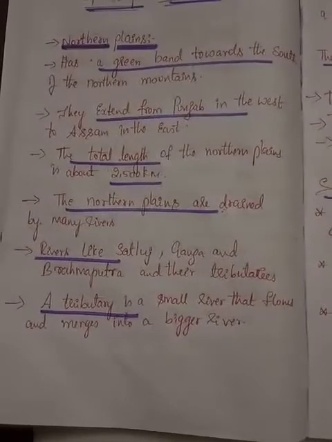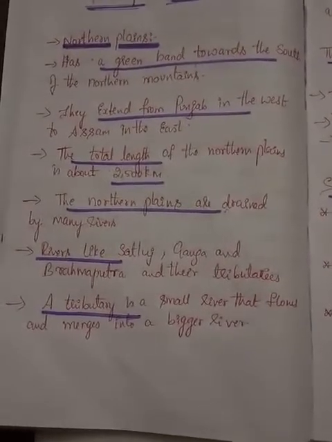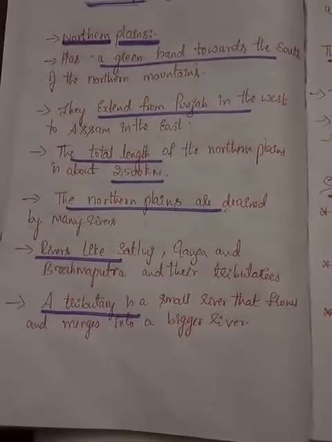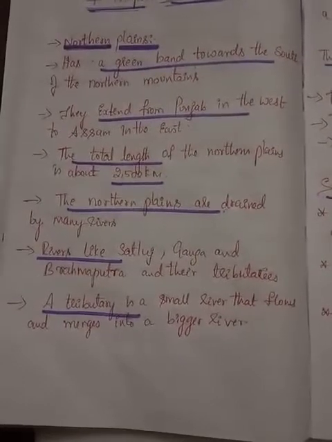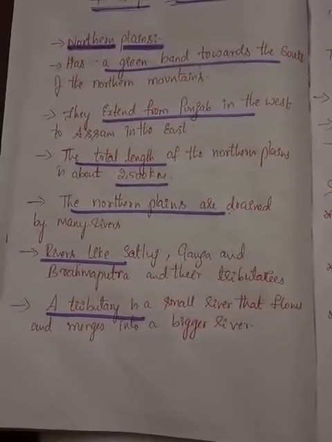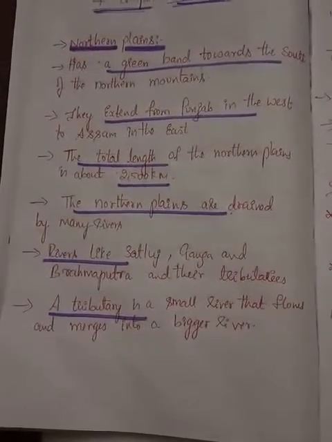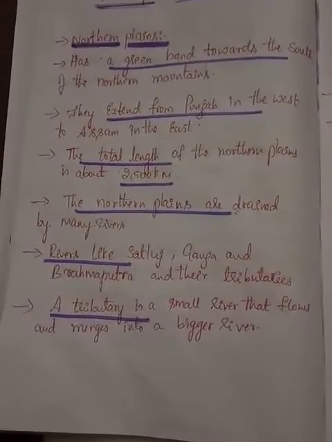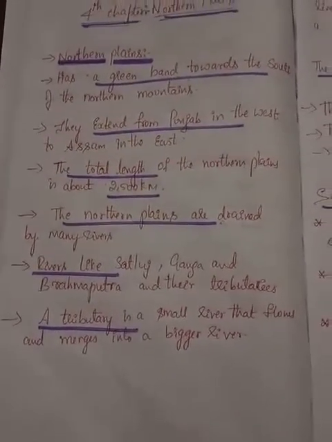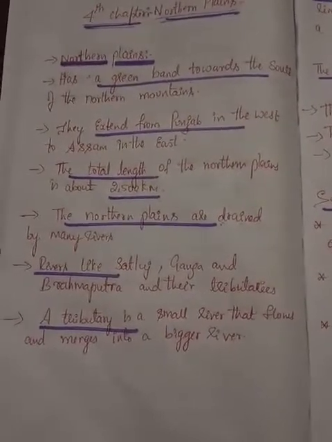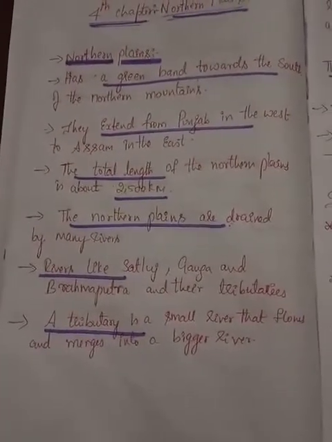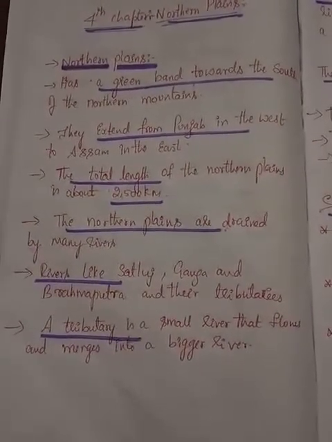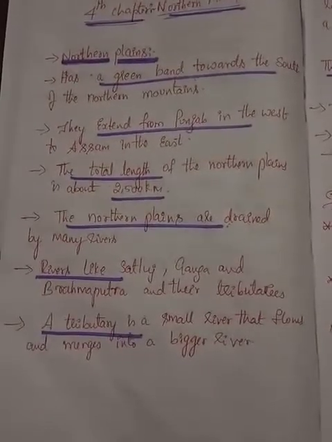So the rivers which originate from the mountains bring along with them not only water but also silt, sand, stones, and clay, which are needed for agriculture. The rivers that flow through the northern plains include the Satluj, Ganga, Brahmaputra, and their tributaries. A tributary is a small river that flows and merges into a bigger river. We call these tributaries.